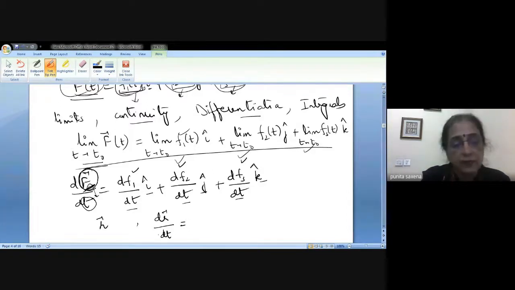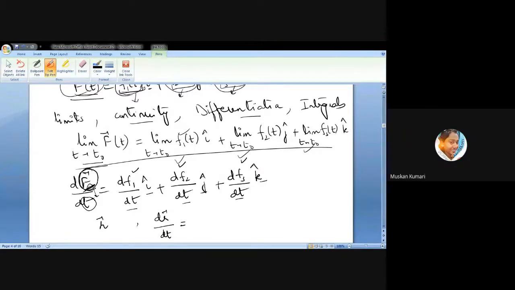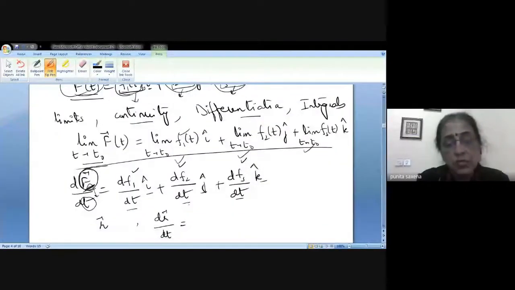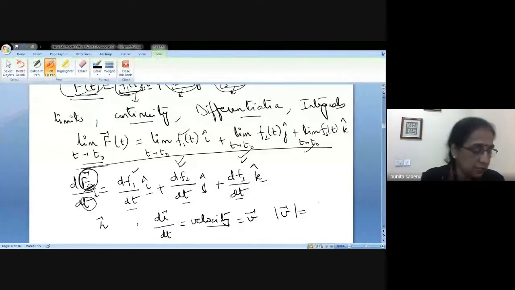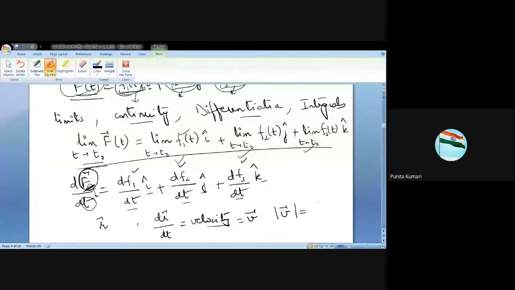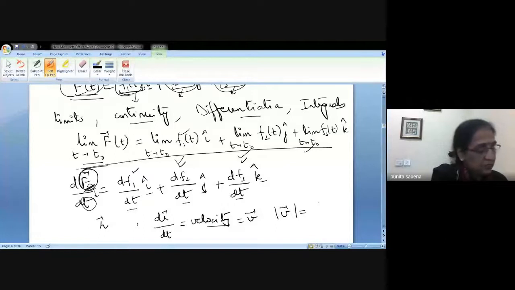Velocity. It's velocity, yes. And velocity is a vector quantity, mind you. If I denote it by v, then what is the magnitude of v called? The magnitude of velocity.